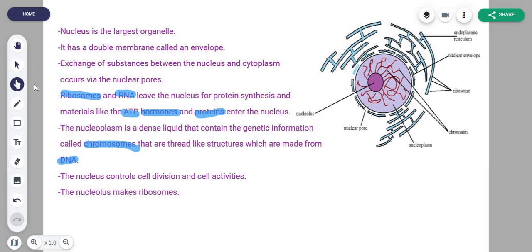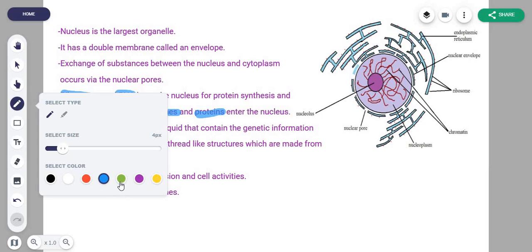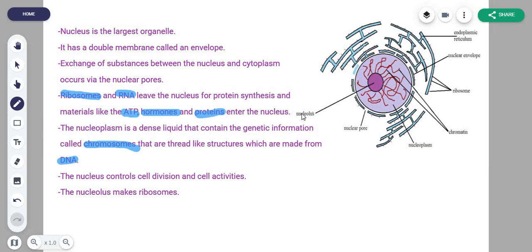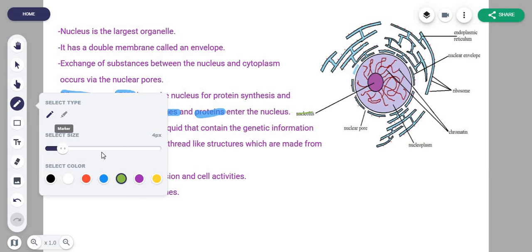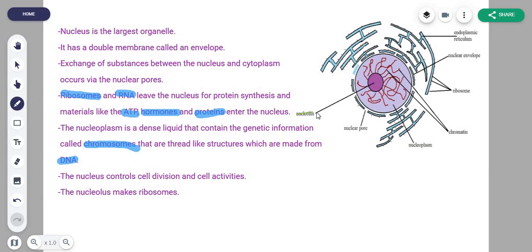Okay, so now you can see that there is a bit more detailed structure of the nucleus, in which let's have a look at it one by one. So this here is your nucleolus. Now the nucleolus is present inside the nucleus, right? It's also somewhere at the center. It's present inside the nucleus, so don't confuse this for the nucleus. This is actually in the nucleus. This whole thing here that I'm moving my cursor around is the nucleus. I'm just going to draw a line to show you that this whole thing is the nucleus, and there are some things present inside the nucleus.